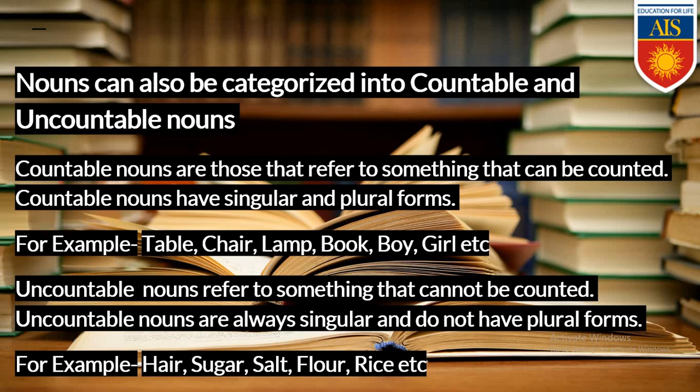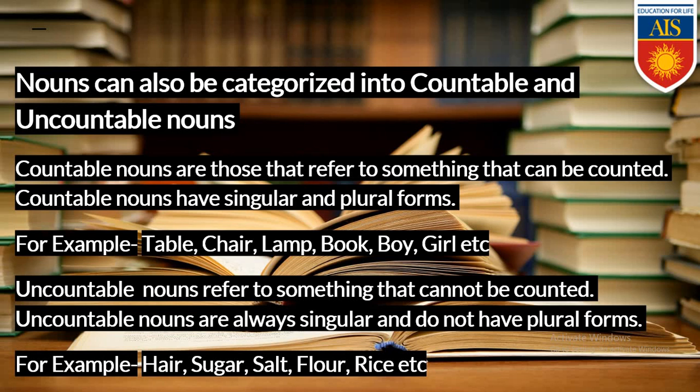And also uncountable nouns cannot be changed into plural forms. In the countable noun, you are adding s or es to make it plural, but in case of uncountable noun, you cannot add s or es to make it plural. Whenever you are using these nouns, you have to use only the singular form of the noun. In the example, you can see here sugar, salt, flour, rice, etc. All of these materials, all of these things are uncountable.